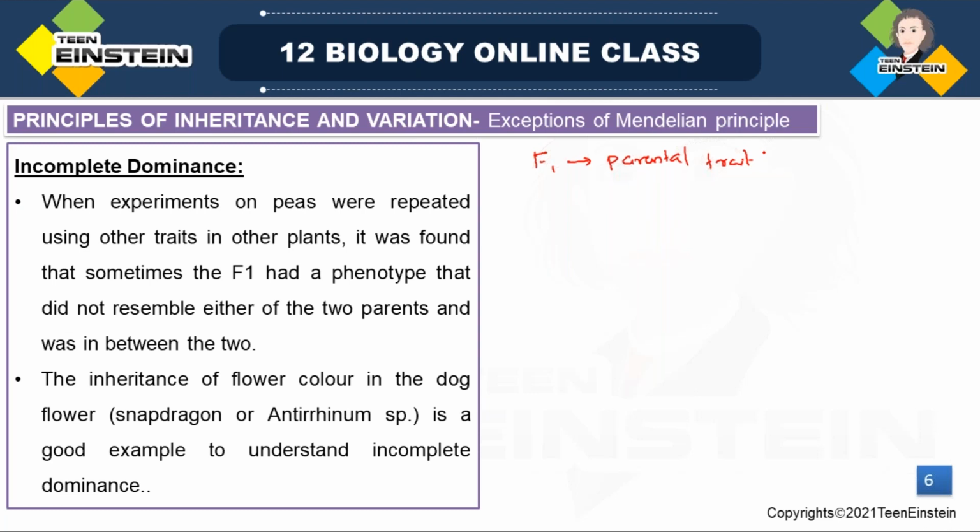Those F1s were showing a blended trait or a mixed up character, like an in between character of both the parents. Let's take the same example, a tall and a dwarf plant.